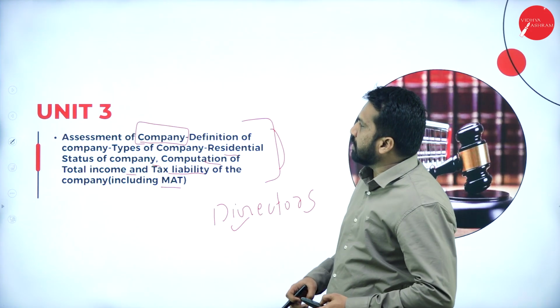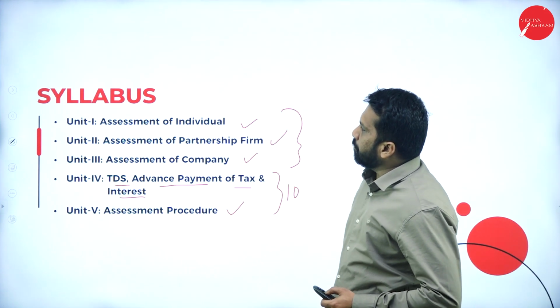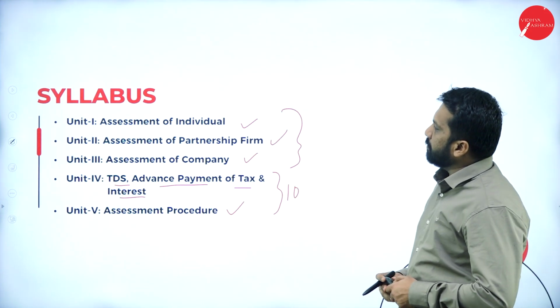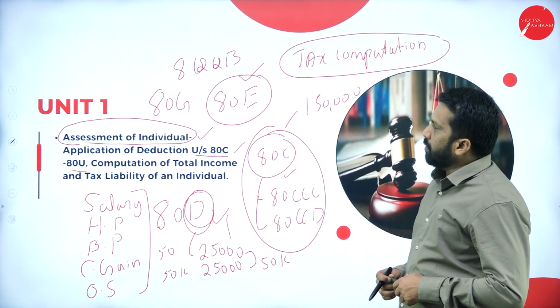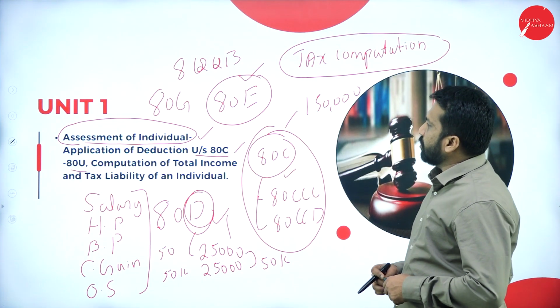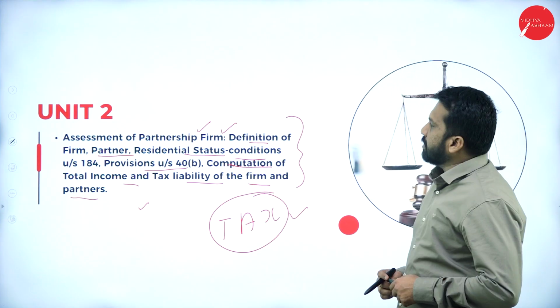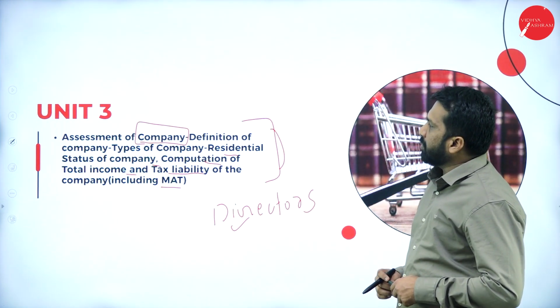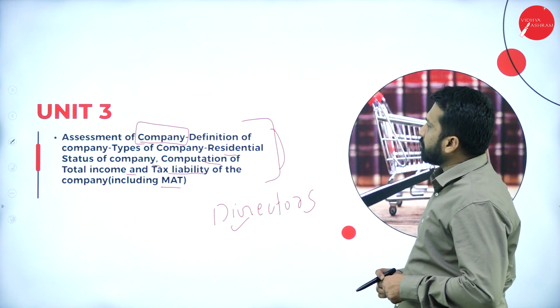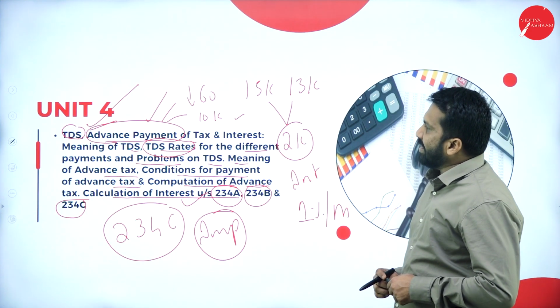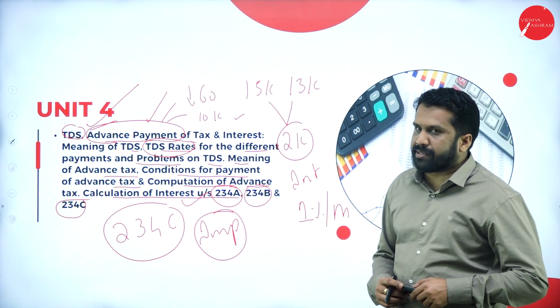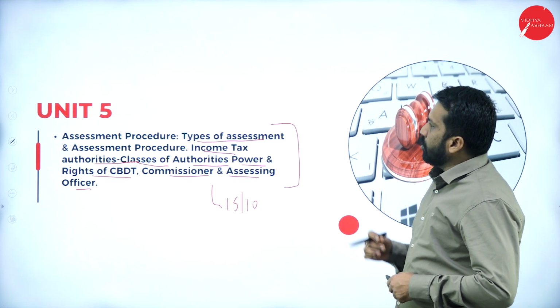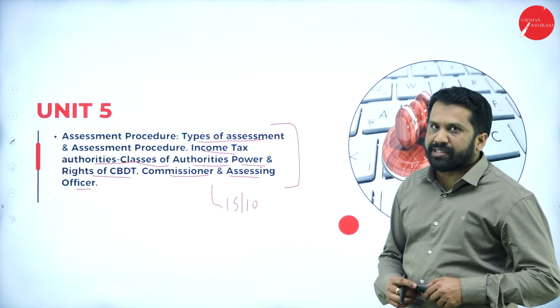Again, I'll go back to all the slides. Now, this is the syllabus. Your unit number 1, assessment of individual. Unit 2, assessment of partnership firm. Unit 3, assessment of companies. Unit 4, TDS and advance tax. Unit 5, assessment procedure.